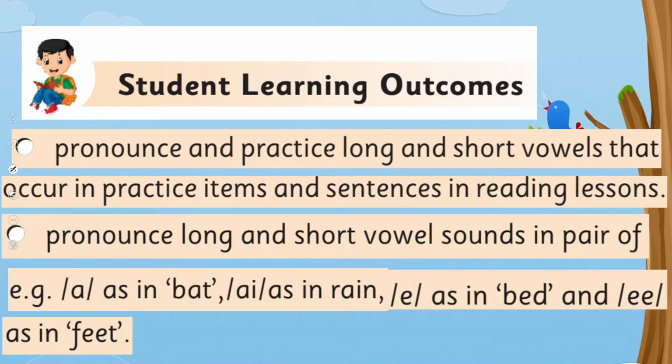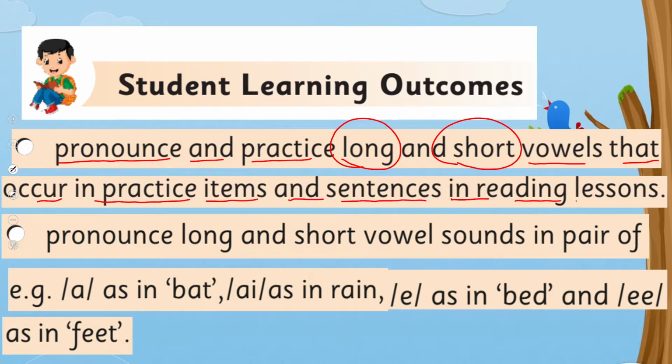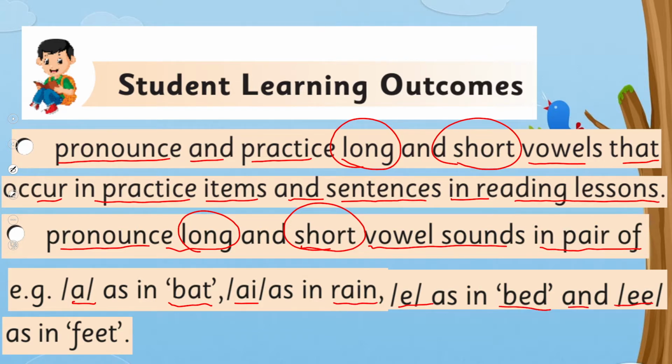And we learn further to pronounce and practice long and short vowels that occur in practice items and sentences in reading lessons. Pronounce long and short vowel sounds in pairs of, for example, a in bat, a in rain, a in bed, and e in feet. These are our today's SLOs.